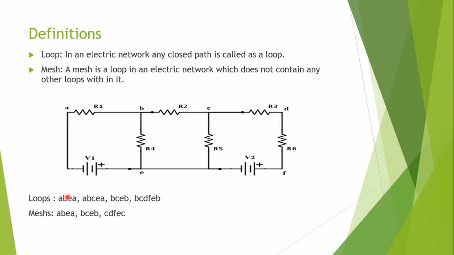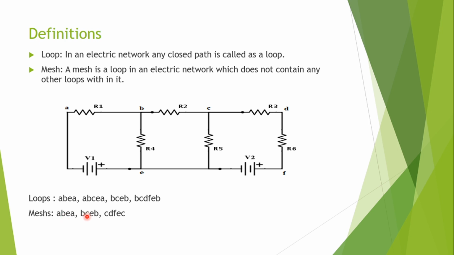Am I right? So in this, the loops are A, B, E, A; B, C, E, B; and B, C, D, F, E, B. See here, the starting point and ending point should be the same, the starting node and ending node. Then only it will form a closed path. But a mesh is such that inside this loop, no more loops exist. So this is the smallest possible loop.